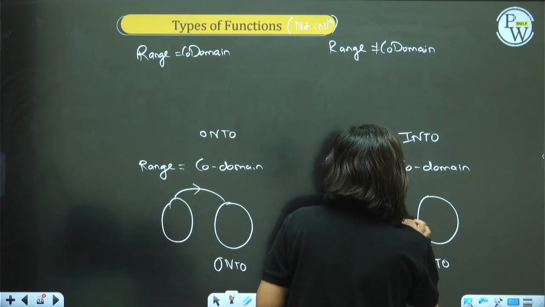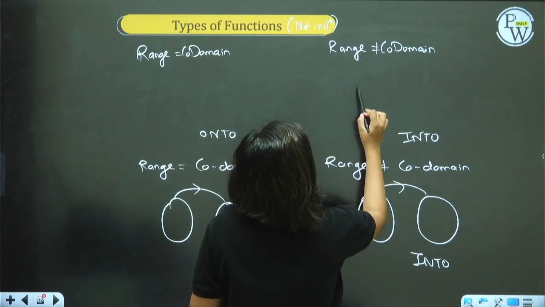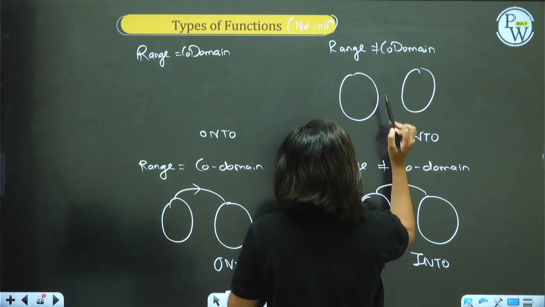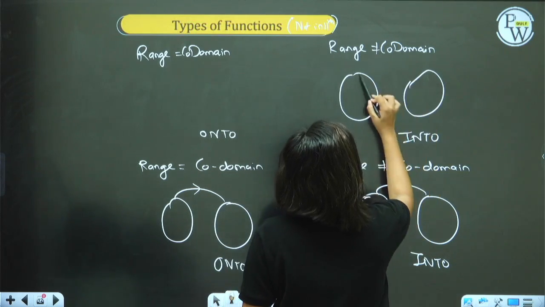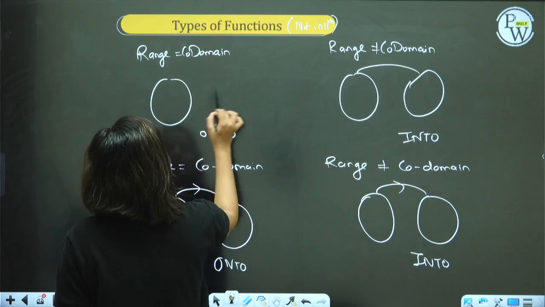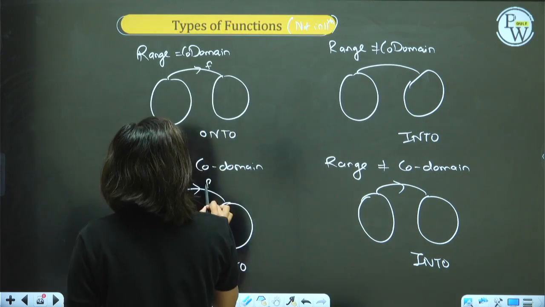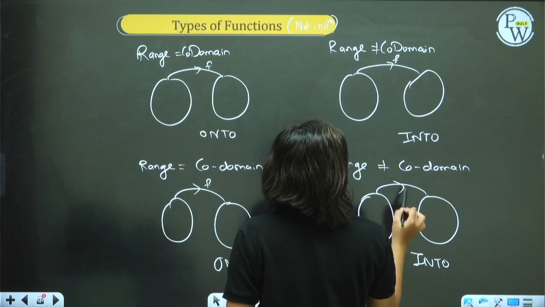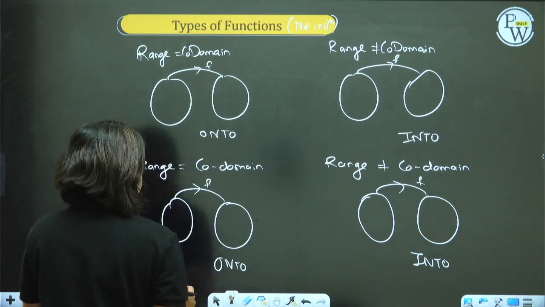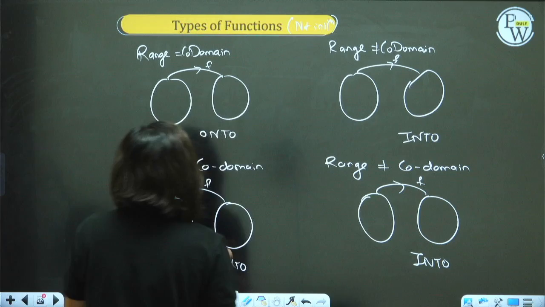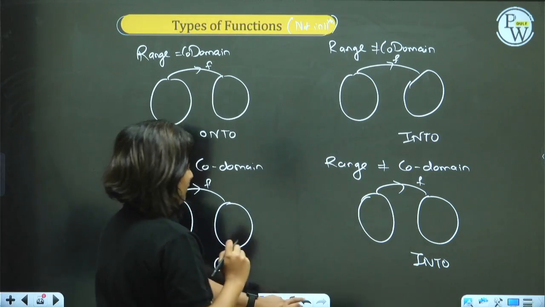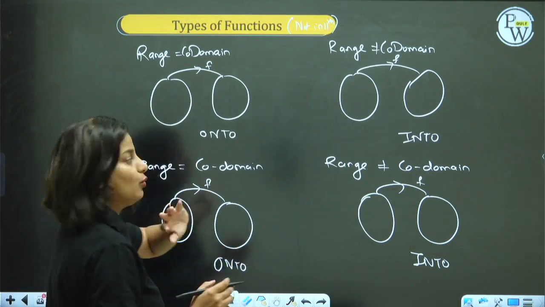I am drawing a few arrow diagrams, and looking at them you will be able to understand what the 4 types of functions are. 2 types you already saw, onto and into. Repeat, what is onto function? Onto function means when the range is equal to codomain.